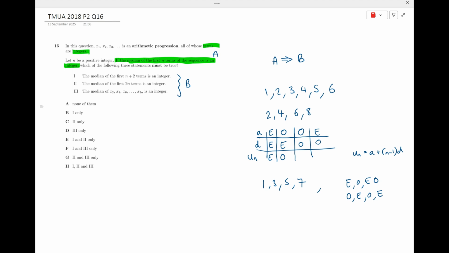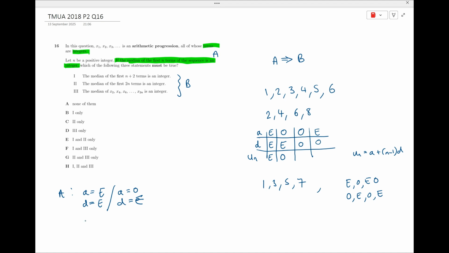So if the median of the first n terms of the sequence is an integer, then we know that either a is even and d is even, and therefore all of the terms are even and we're fine. Or we've got a is odd and d is even.